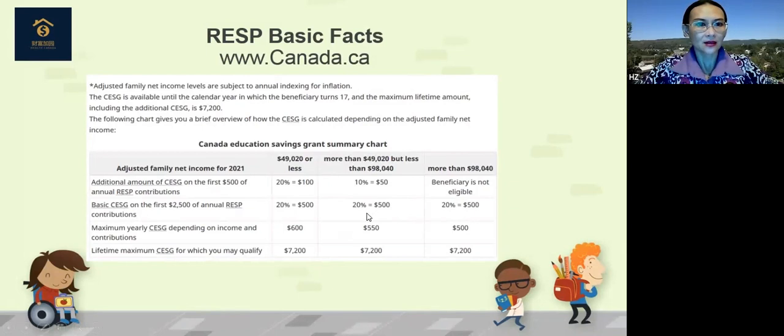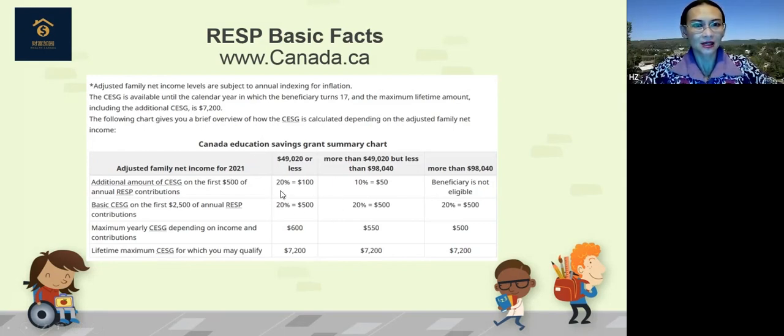So the basic grant on the first 2,500, this is the annual maximum for RESP. For every child, it's quite equal. Whatever you put in, 2,500, for all levels of income, you will receive $500, okay? And then the extra 20%, we talked about, is only available for household income lower than 98,000.